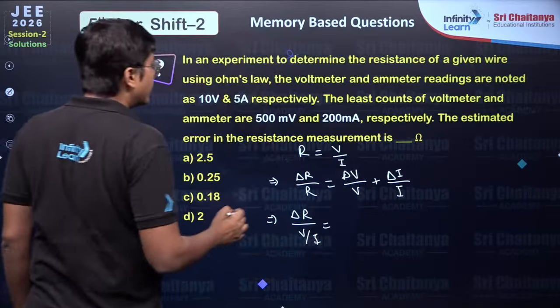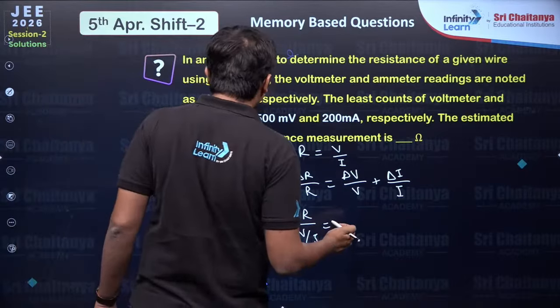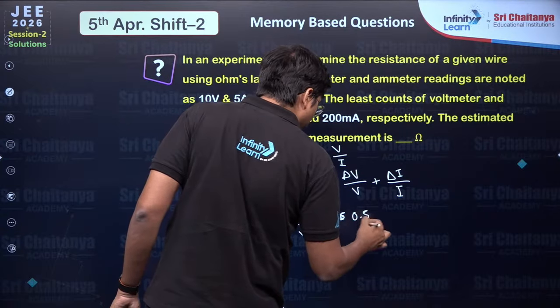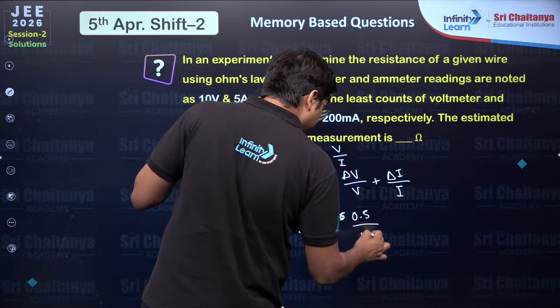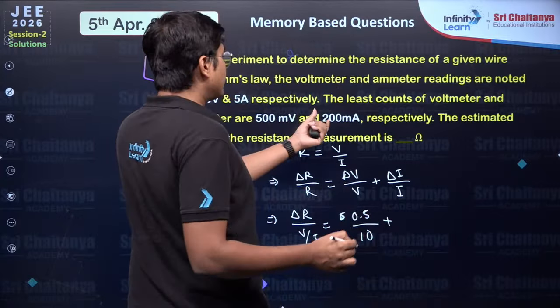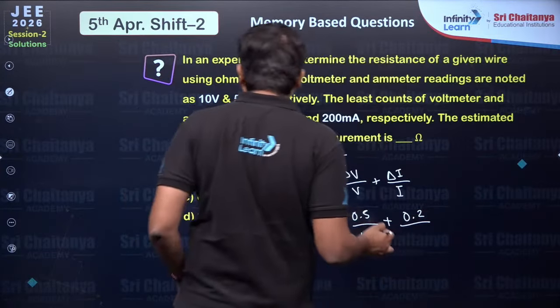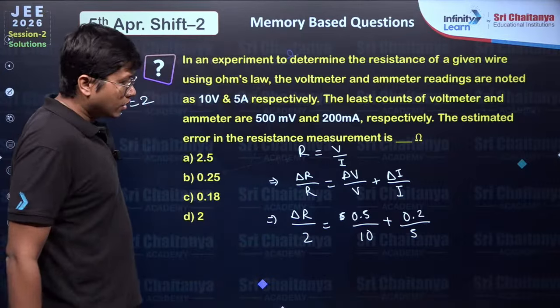That is equal to, over here, delta V is how much? 500 millivolts. So I'll rather call it 0.5 volts divided by, this is 10, plus delta I is 200 milliamperes, which is 0.2 amperes divided by 5 amperes. And my V by the original resistance is 10 by 5, which is just 2 ohms. So I can actually write it here as 2 ohms.